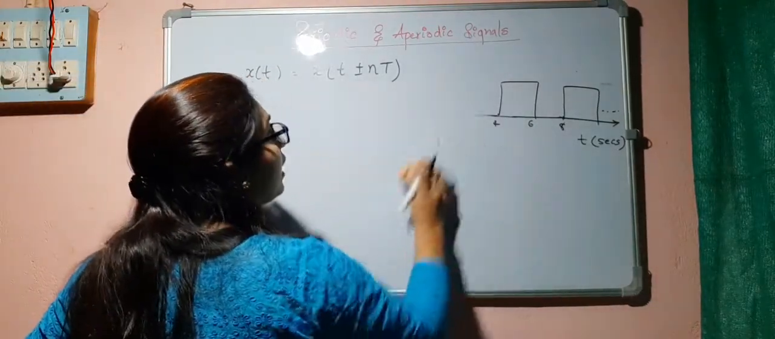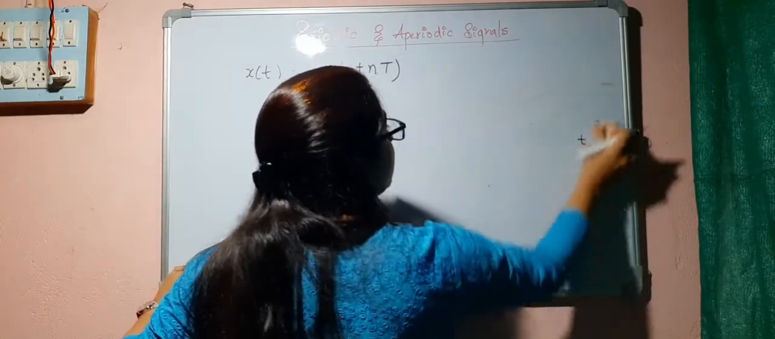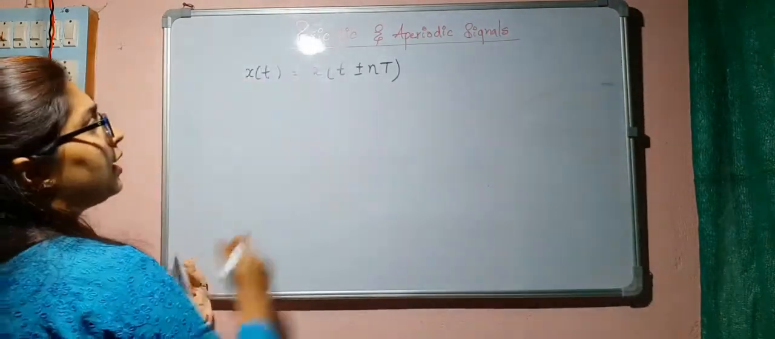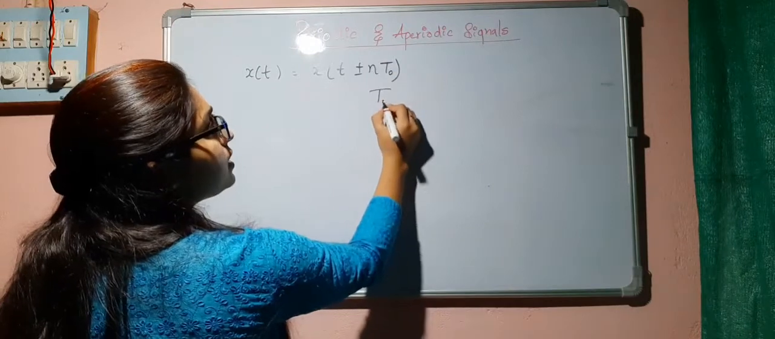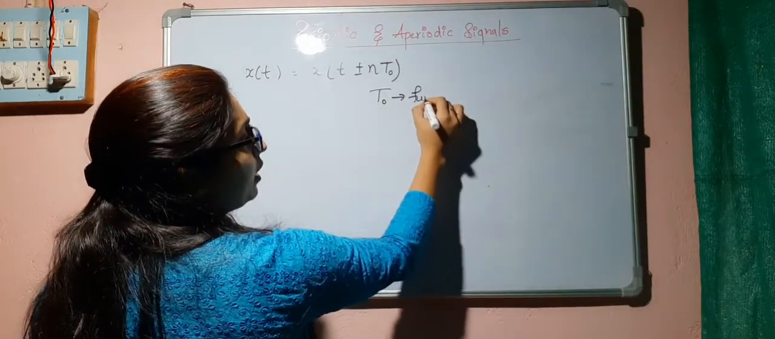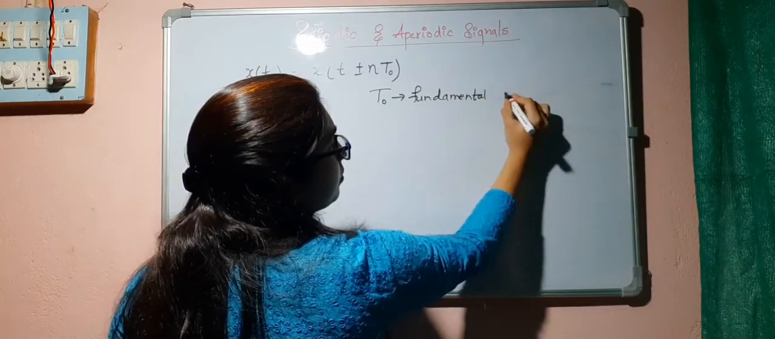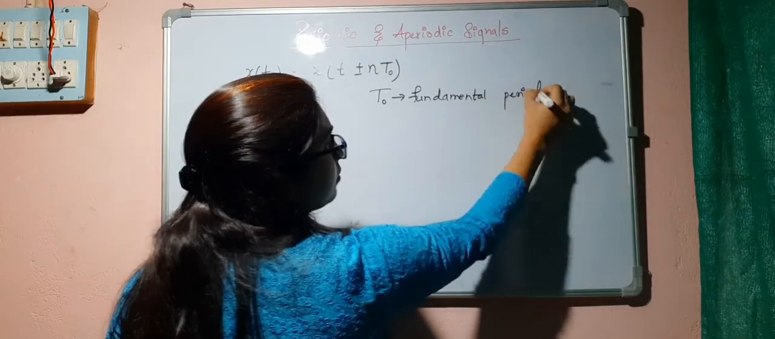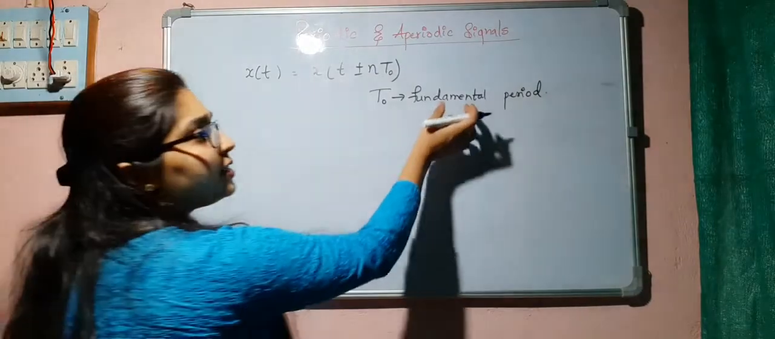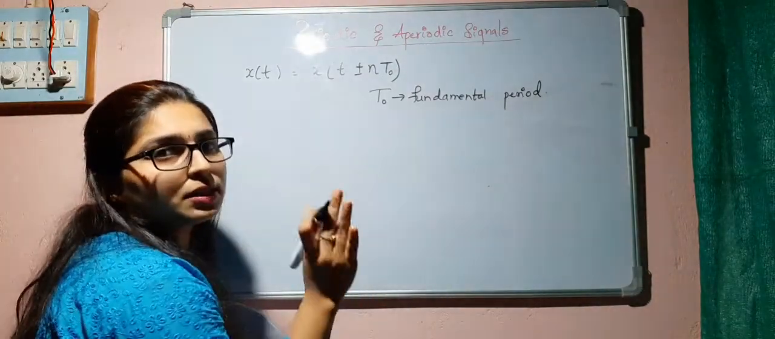Here T, I can also write as T naught in this formula, and I can call this T naught the fundamental period. It is the smallest time period. It is the smallest period.